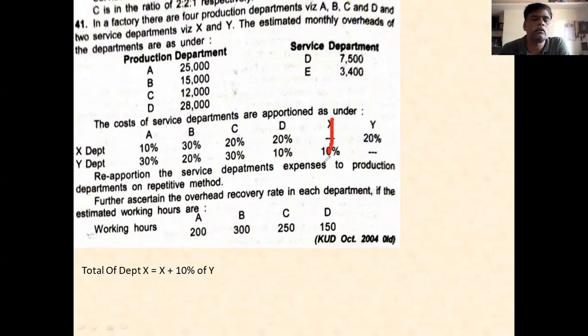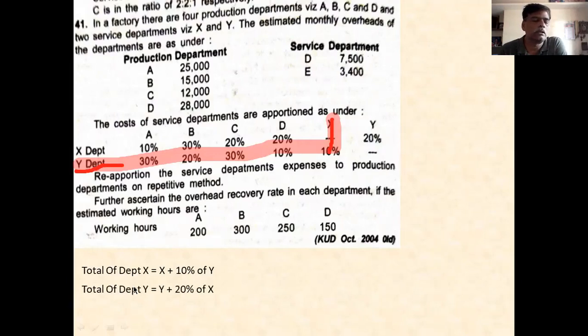This 10% you have to write, and in this line the department is Y, so you take this Y. X plus 10% of Y. Y department is here. Okay, the first equation.